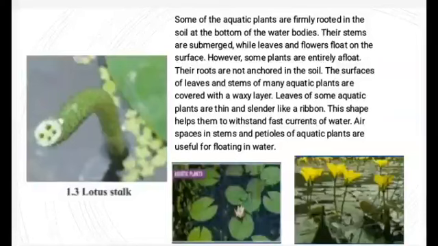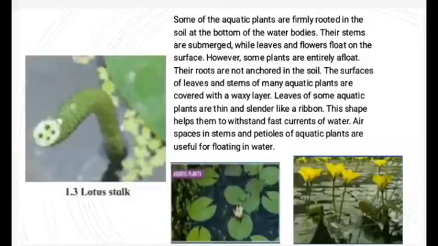The surface of leaves and stems of many aquatic plants are covered with a waxy layer. Leaves of some aquatic plants are thin, slender like a ribbon. This shape helps them to withstand fast current of water. Air spaces in stems and petioles of aquatic plants are useful for floating in water. See the diagram. The stem of lotus has air sacs so that the plant can float in water easily.